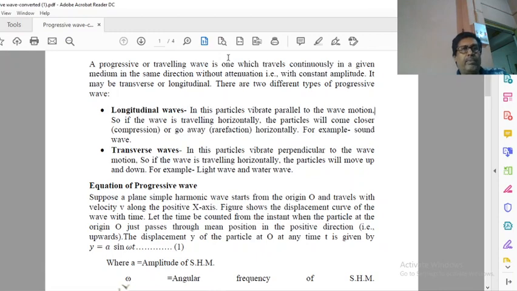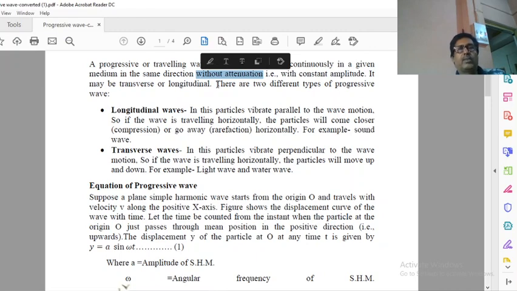So the wave which starts from one point travels continuously in a given medium in the same direction without attenuation, means with constant amplitude. So you should note that it will not change the direction, it will not change its amplitude, and that is why I have written here without attenuation.